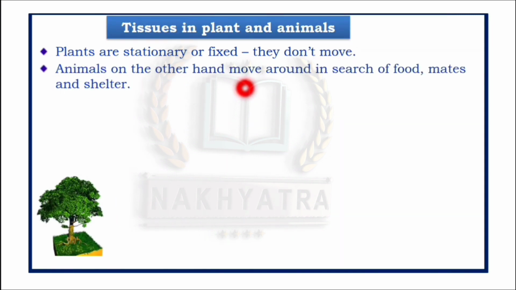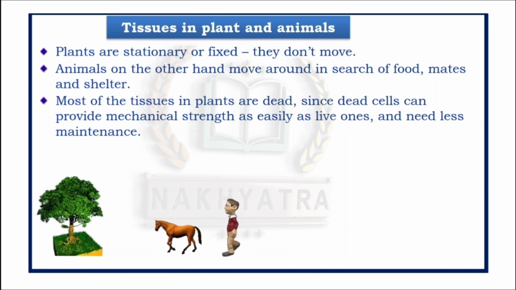Animals, on the other hand, move around in search of food, shelter and mates. They are not fixed. Most of the tissues in plants are dead, since dead cells can provide mechanical strength as easily as live ones and need less maintenance.